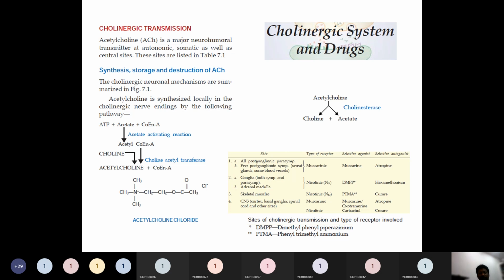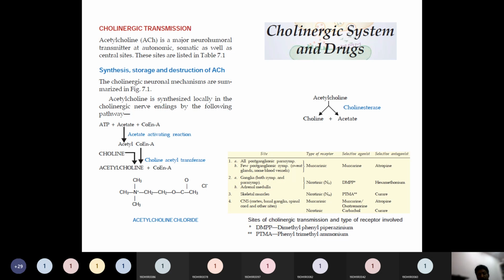So if you compare it with the catecholamines, here you miss the catechol ring, but you have an amine. There the amine was mostly primary or secondary. Here it is a quaternary amine, a quaternary ammonium ion, because this nitrogen is attached to 4 groups on 4 sides. So it is called quaternary. As nitrogen is losing its lone pair of electrons, the charge attained is positive here.